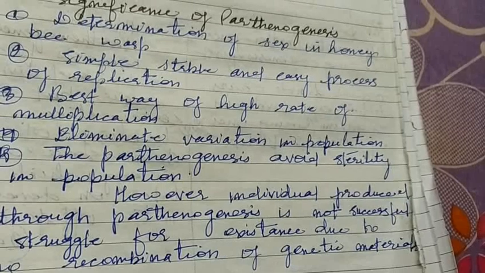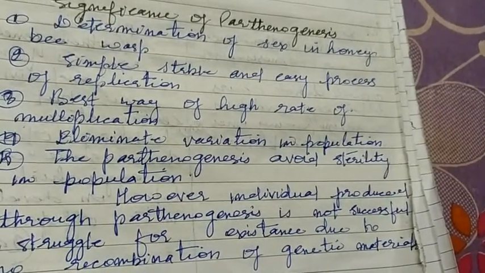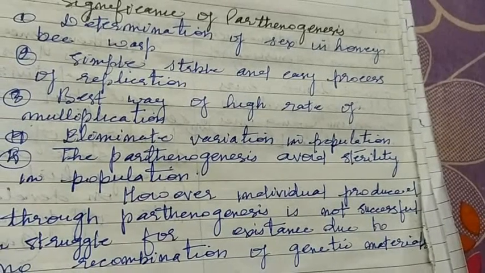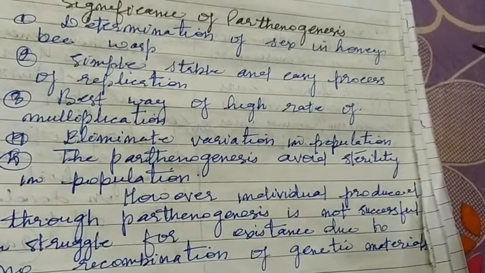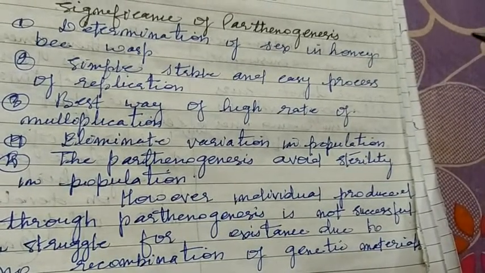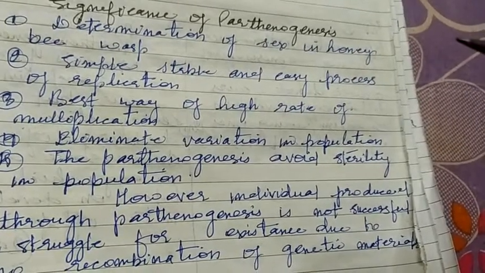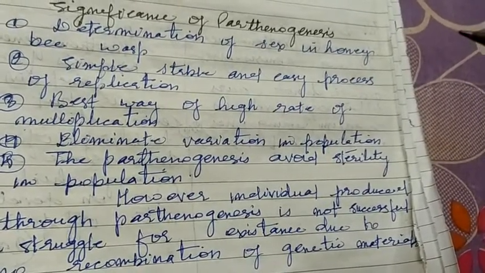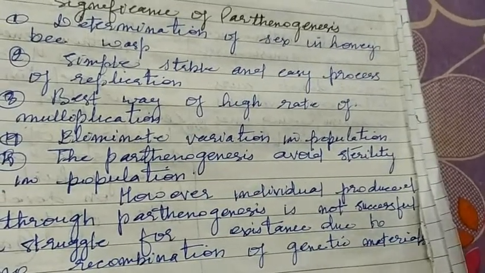This is a big disadvantage, as there is no variation in individuals produced through parthenogenesis. Hence such individuals survive less as far as the struggle for existence is concerned.